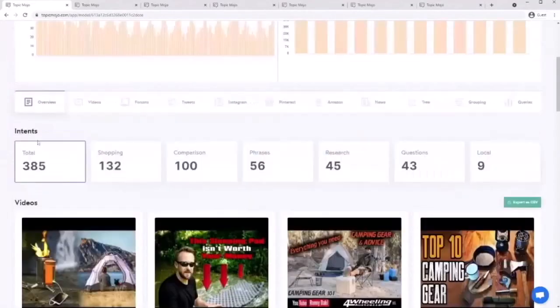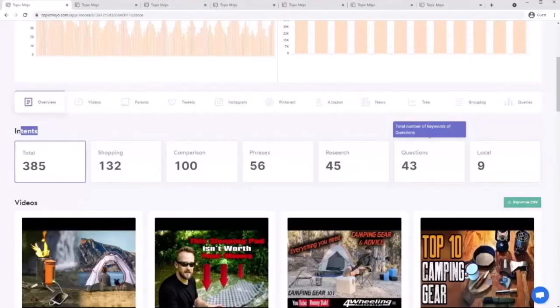So the overview portion of it basically is there to give you an idea of what the entire thing is all about. The intents are the keywords that we create using our keyword generator from Brand Overflow. We take a keyword and we try to find all the intents around it, like a shopping intent, a comparison intent, a phrase intent, research, questions, local. So we kind of mix and match keywords to find keywords that Google is auto-suggesting us.